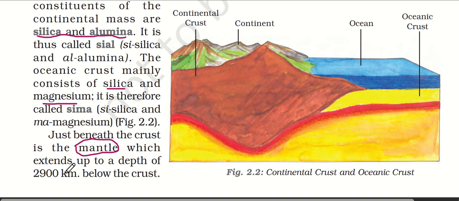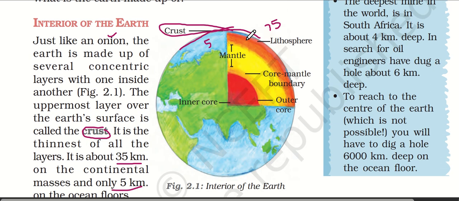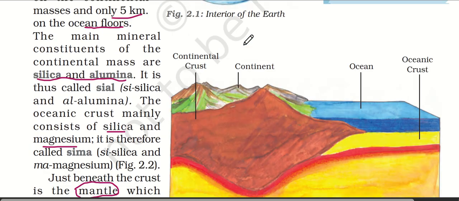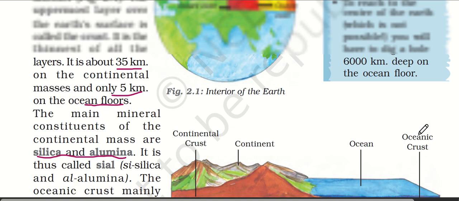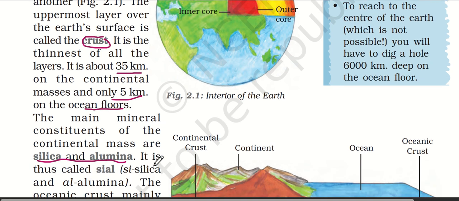The mantle extends up to a depth of about 2900 kilometers. Here is the crust, and then the mantle. This is the continental crust, which extends up to 35 kilometers, and that is the ocean crust, which extends up to 5 kilometers. It is the thinnest of all, about 35 kilometers on the continental mass and 5 kilometers on the ocean floors.